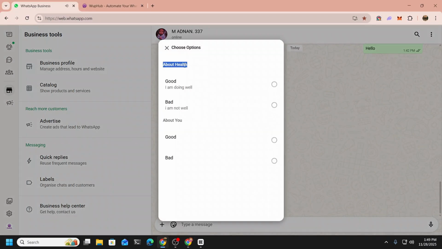This is how the section title is going to look. It is going to show here. Then it is going to show options. Then the next section title. Then it shows the option. If you add a description, it will show here. Otherwise it will show in this way. So it is up to you basically.